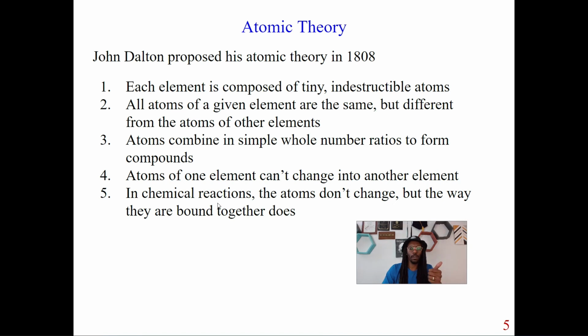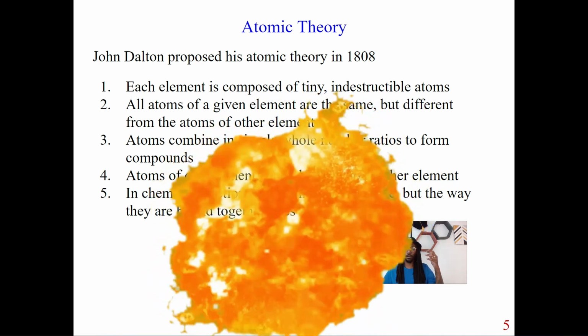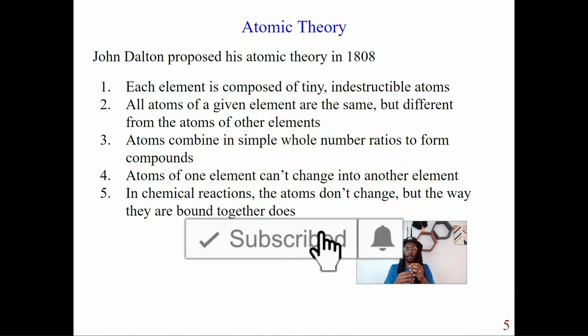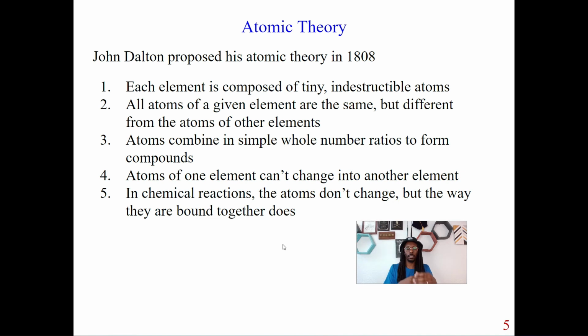Number 5 is really getting into reactions. As we mentioned in number 4, we're not able to change atoms into another element. However, the only thing that can change is the way they're bound together. When we look at compounds and how they're bound to each other, bringing in different elements during a chemical reaction can change the way these things are bound.